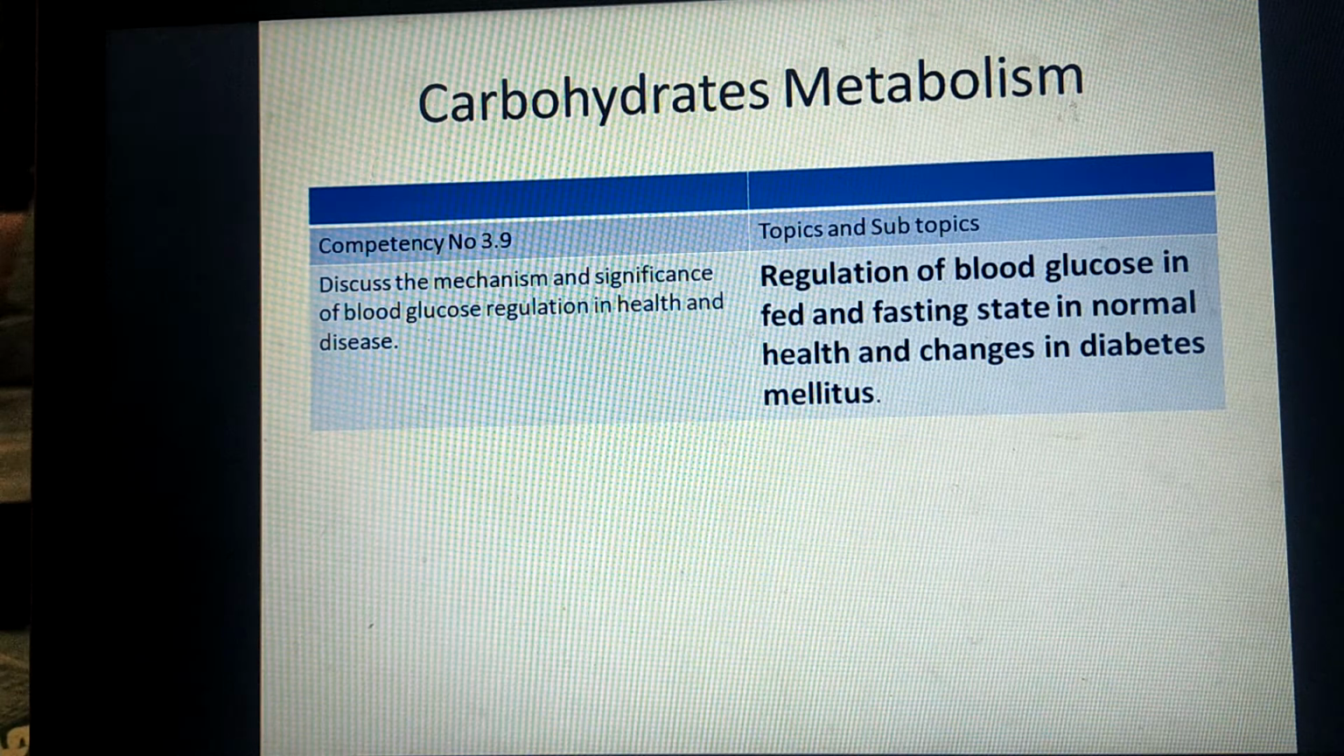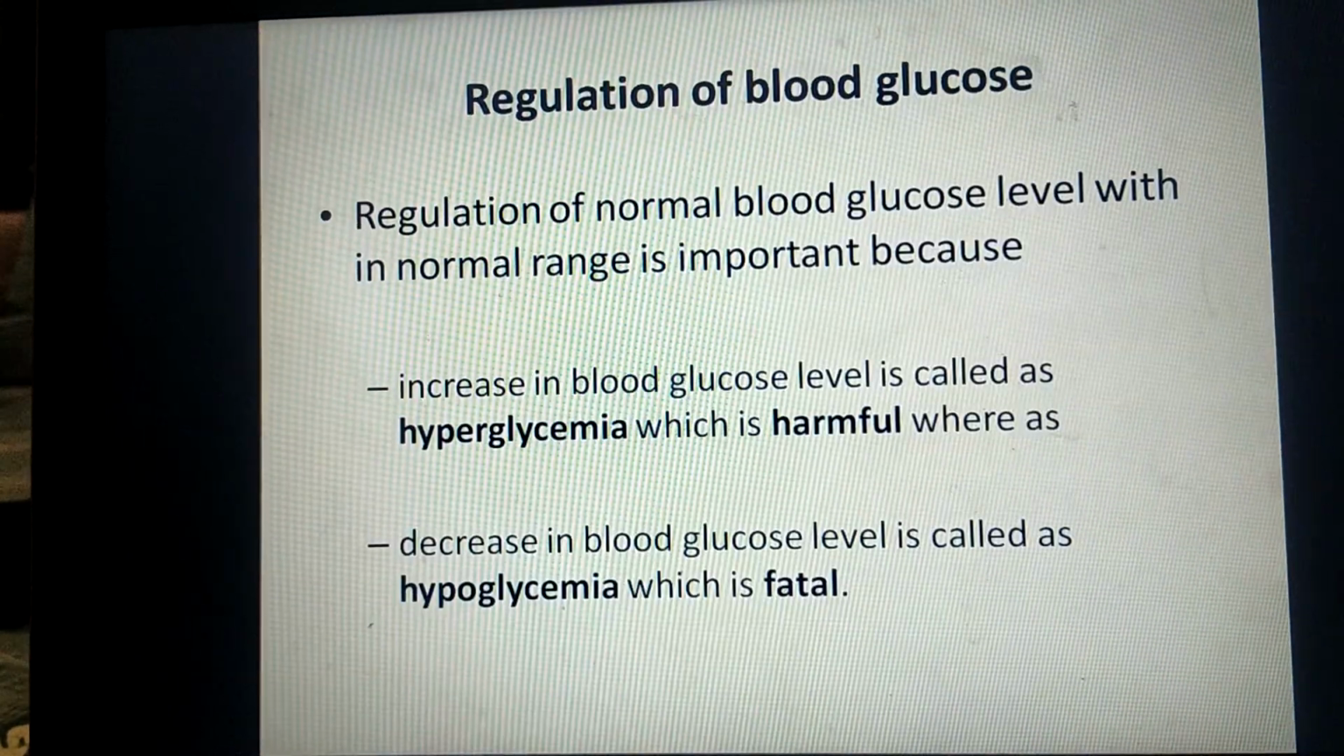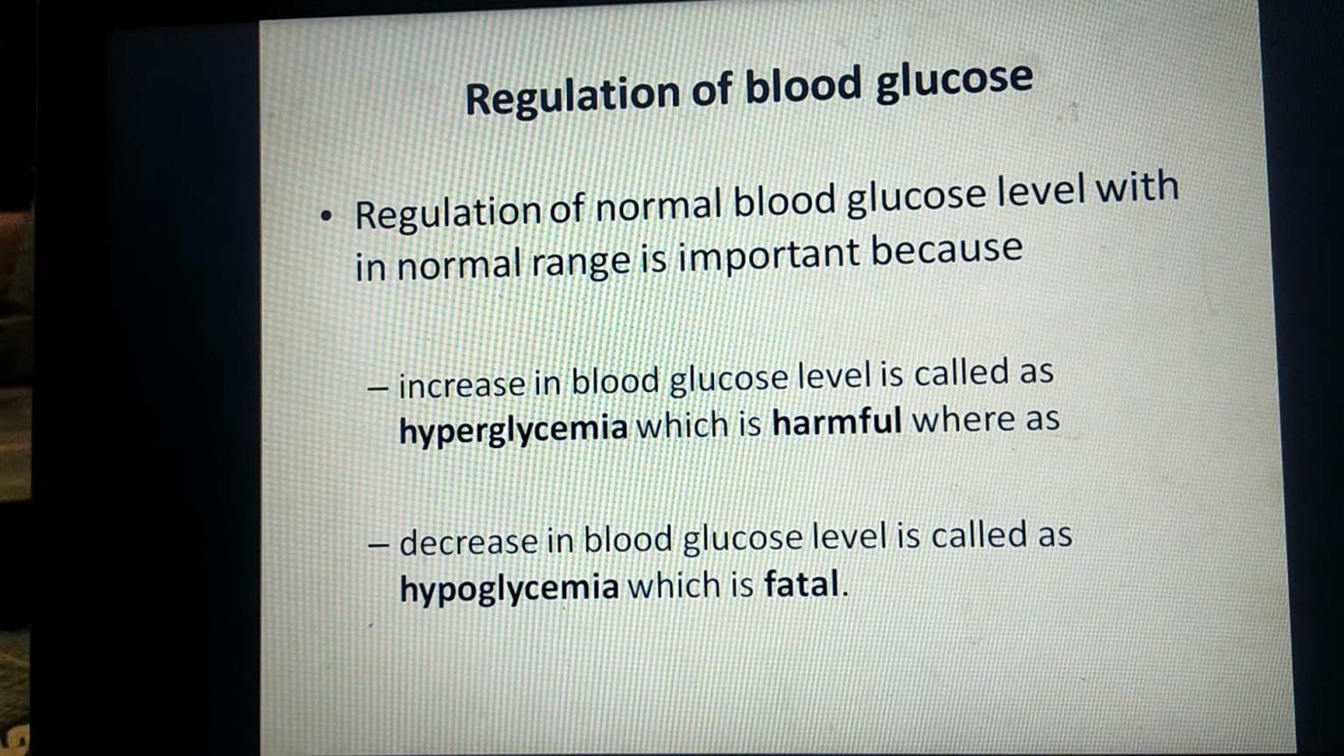Today's competency is competency number 3.9, and the topic is regulation of blood glucose level in fasting and fed state in normal persons and changes in the blood glucose level in diabetes mellitus. First we will see the regulation of blood glucose level in normal persons.